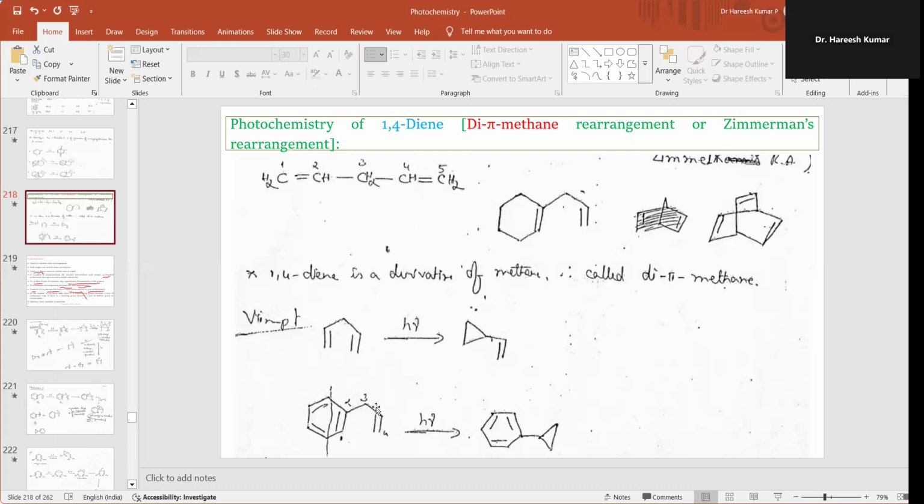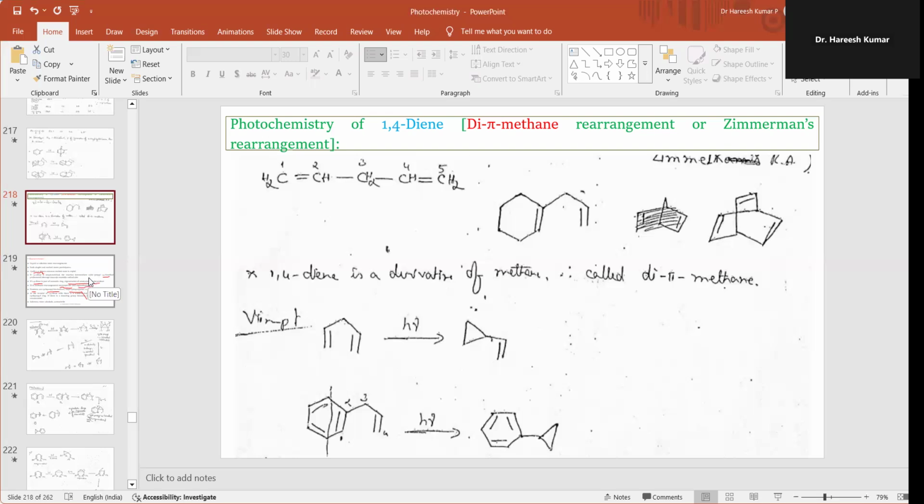Similarly, allyl benzene also undergoes dipi methane rearrangement because this double bond and this double bond are attached to this CH2, giving rise to this aromatic compound, cyclopropyl benzene.